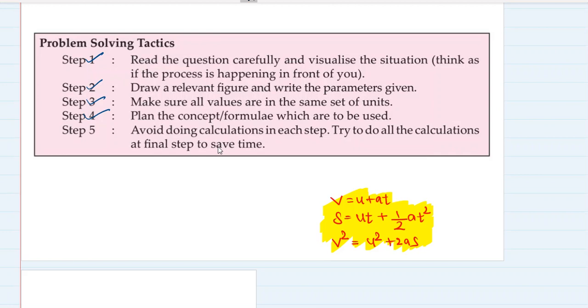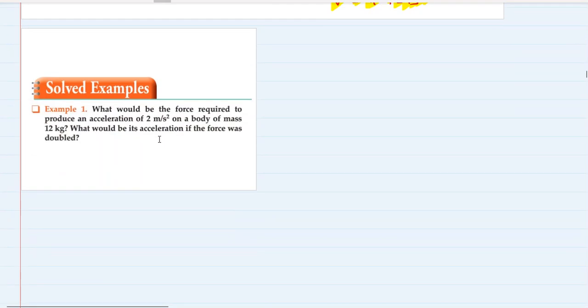Plan the concept or formulae which are to be used, right? So you have to think that first this formula will be used, then this formula will be used. Avoid doing calculations in each step. Try to do all the calculation at the final step to save time. Very nice, you can say, a set of rules or ideas which are given over here. If you apply them, you will see that your problem solving ability has improved a lot. Let's do it. Let's show you how to do it.